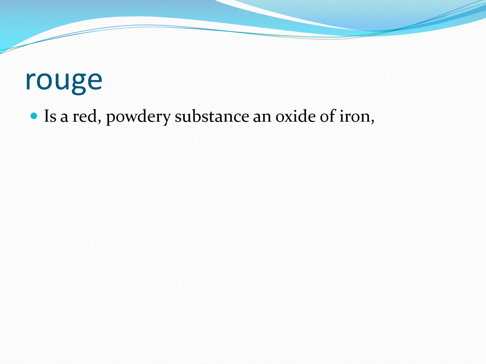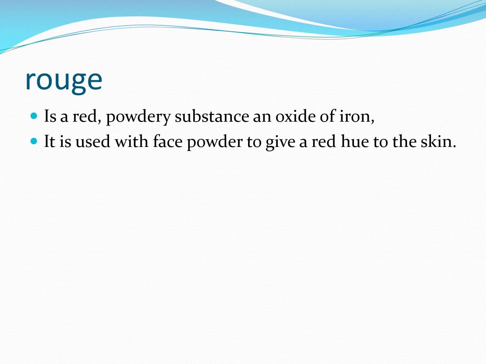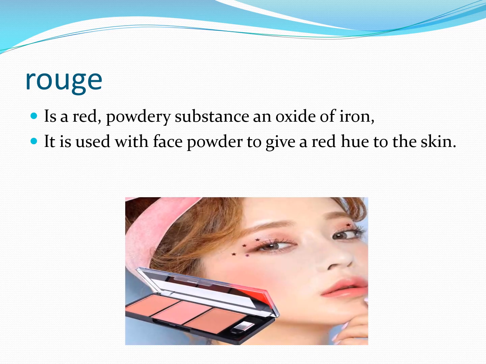Next cosmetic is rouge. Rouge is a red powder or a cream that is used for giving more color to the cheek. And in rouge, a chemical which is oxide of iron is used. It is used with face powder to give a red color to the cheek or to the skin. The list of chemicals used in cosmetic products is long. The prolonged use of some of them may harm the skin. So we should use cosmetics on our skin judiciously. So this is all about the